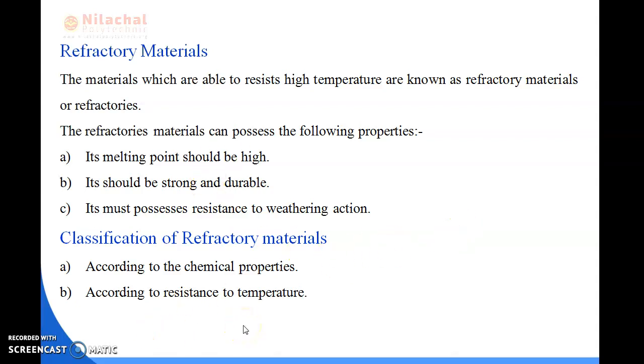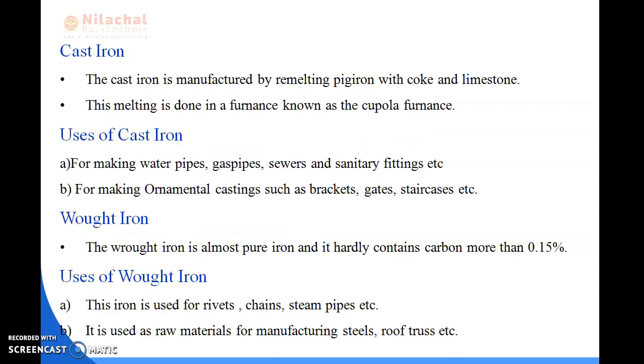First one is low quality refractory materials. That means the material whose melting point is more than 1580 degrees Celsius is known as low quality refractory materials. And high quality refractory materials, that is the materials whose melting point is about 1600 degrees Celsius is known as high quality refractory materials. Okay, so next we'll be discussing cast iron and wrought iron.